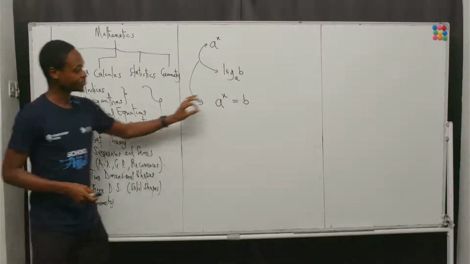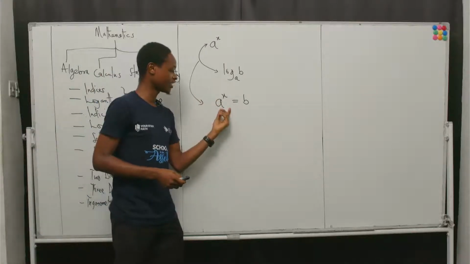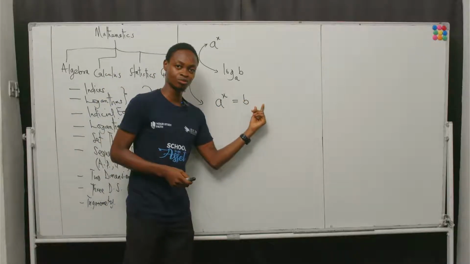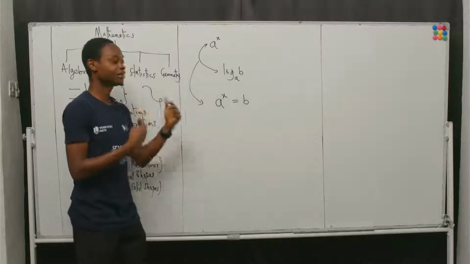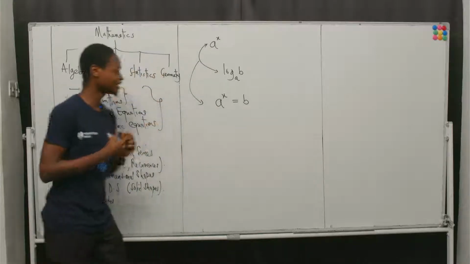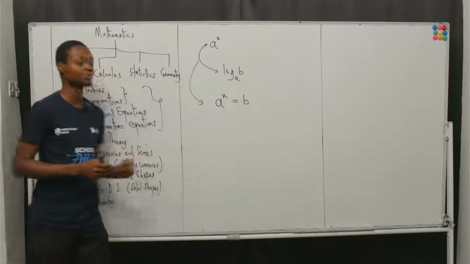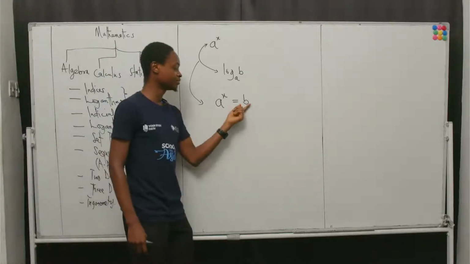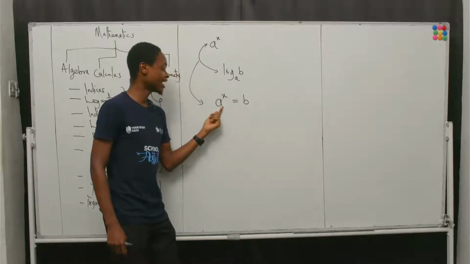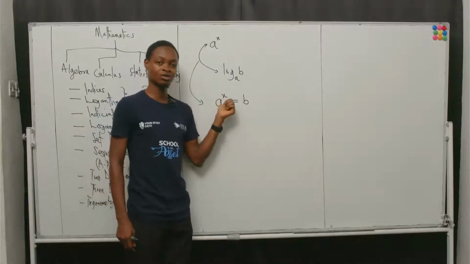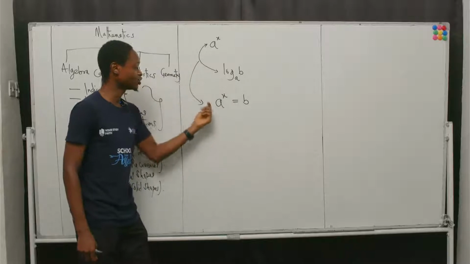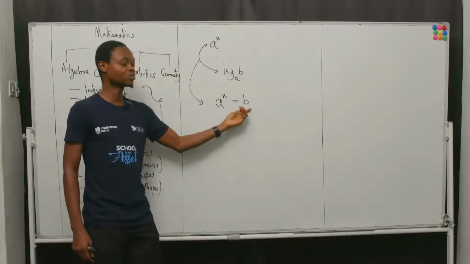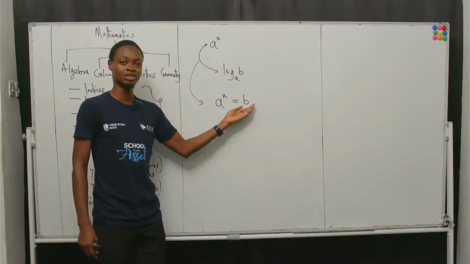Now, this left-hand side is an indicial representation equal to a number. Now, how does this link us to logarithms? Let's start by defining what this expression is. This expression is saying that the number b is equal to a raised to the power of x, which means if I were to multiply a with itself x times, I expect to get b.